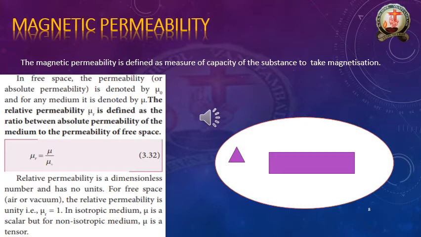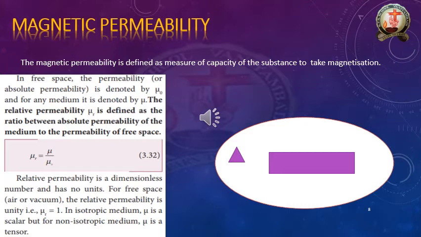Remember, relative permeability is a type of the permeability. Now we'll see, relative permeability is a dimensionless number. Relative permeability does not have any dimensions and has no units. Dimensions it's not having, and units also it's not having. It's an important bit, remember.